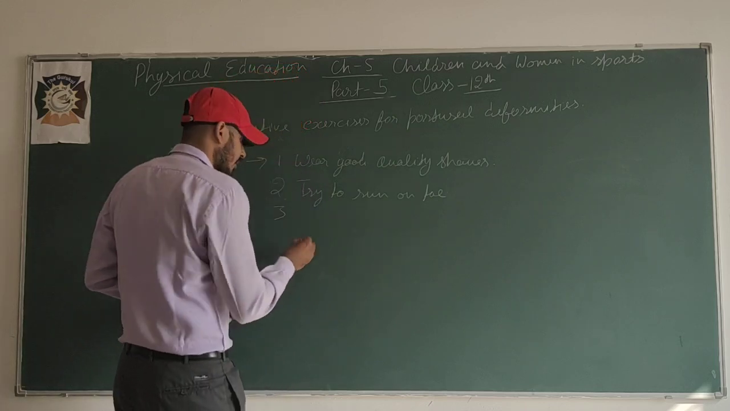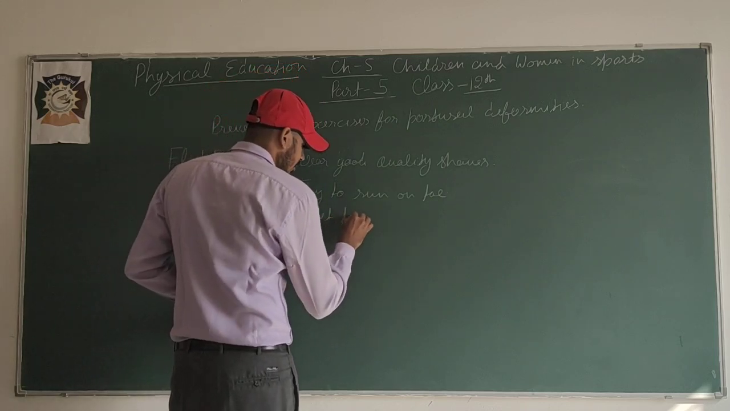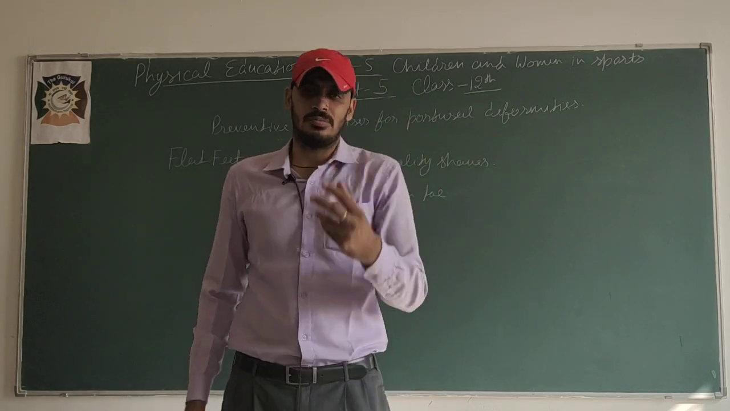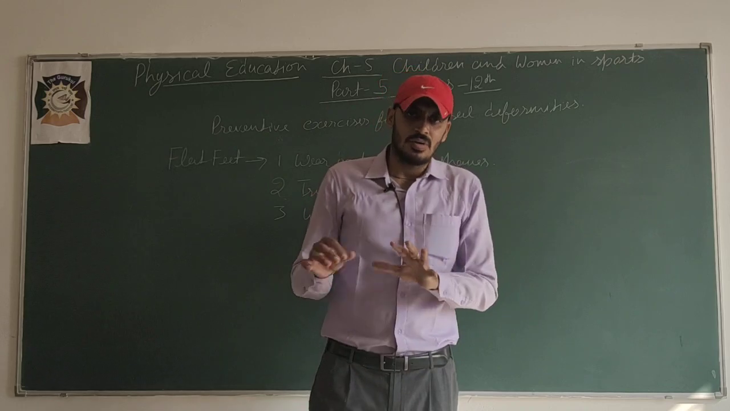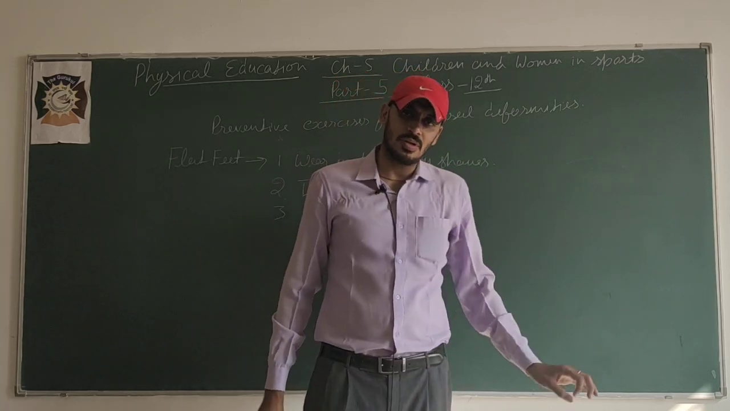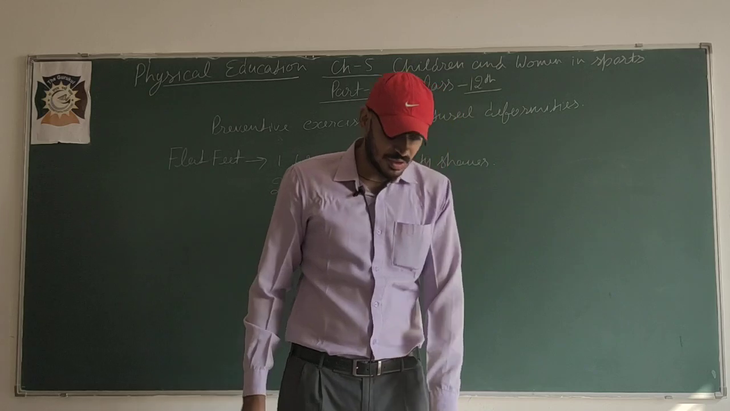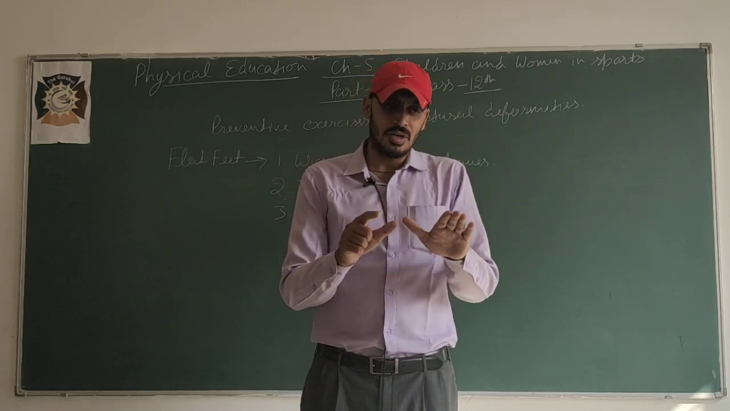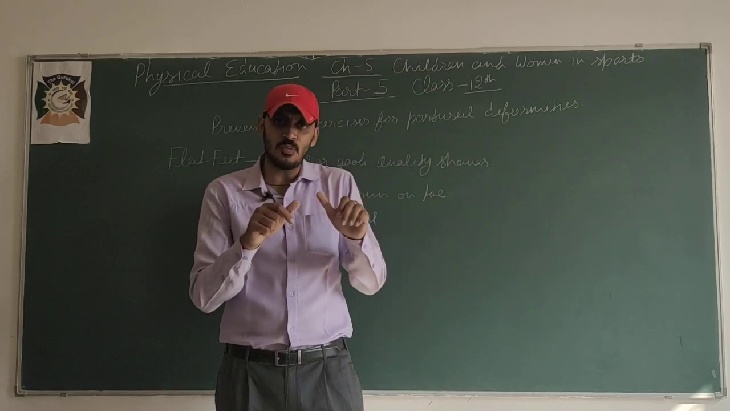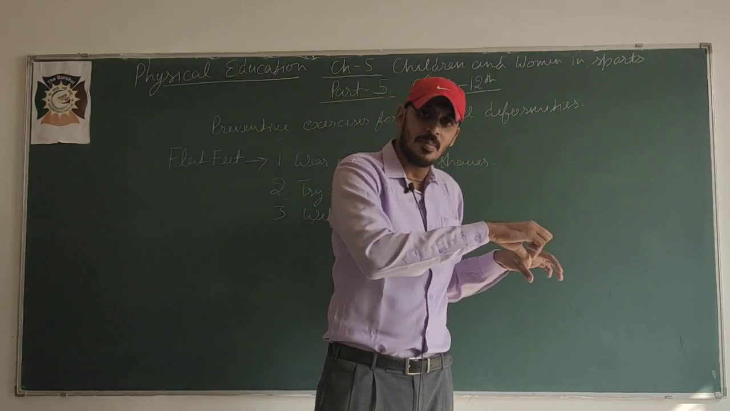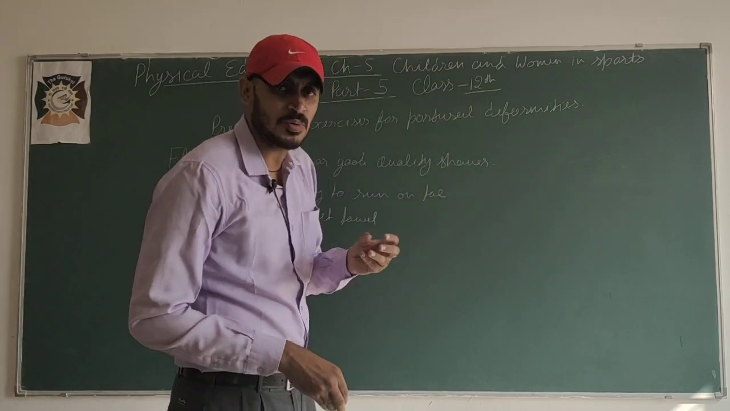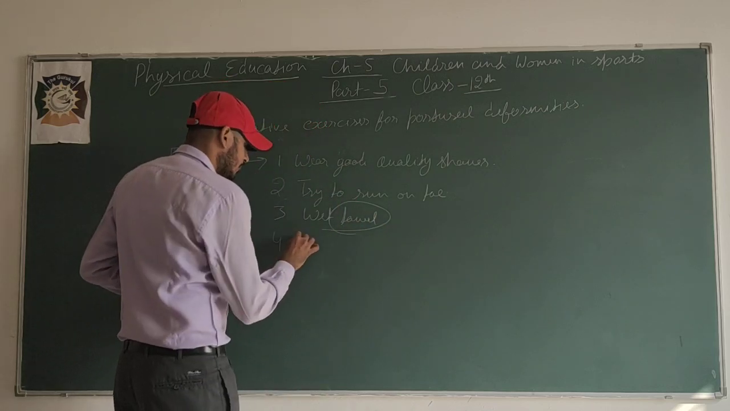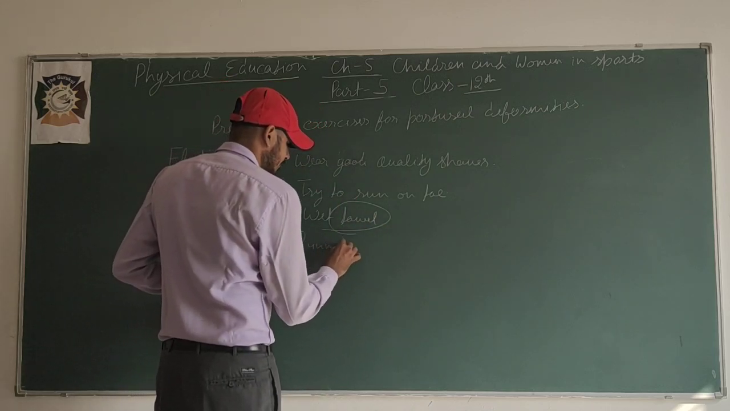Third one: a wet towel or any other, we can say a wet sack. Like a wet towel, we keep it on the surface, stand on the towel, and then fold it with the help of our feet, gathering it together with the help of the toes. That is also a preventive exercise. Fourth one: running on sand.